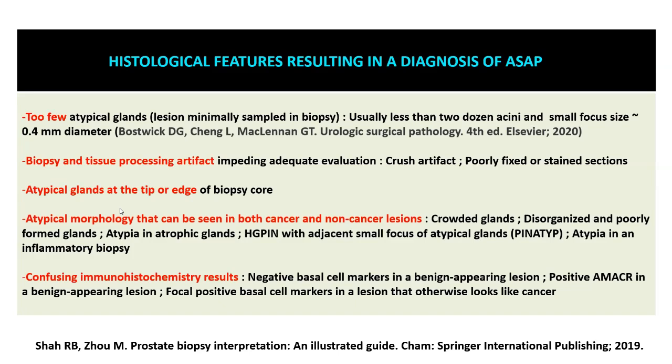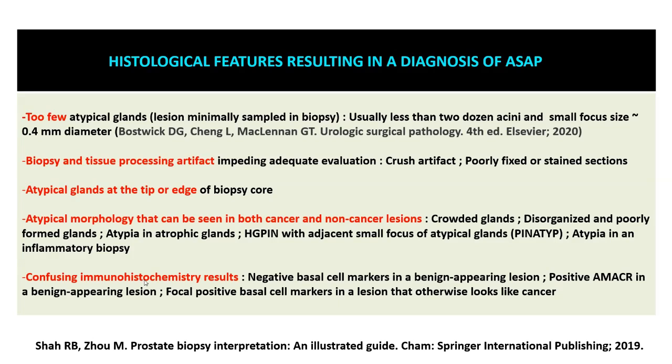If you see atypical glands at the tip or the edge of a biopsy core, refrain from making a diagnosis of a pseudo-neoplastic lesion. There could be an unsampled adenocarcinoma which is lying outside the zone. So you'll give a diagnosis of ASAP again. If you see an atypical gland, which can be seen within both a non-neoplastic as well as a neoplastic one, for example, say an atrophic pattern gland or a haphazardly infiltrative pattern of these glands, or an inflammatory biopsy where you are getting some amount of atypia, which is probably more than the inflammatory atypia, you will again give a diagnosis of ASAP.